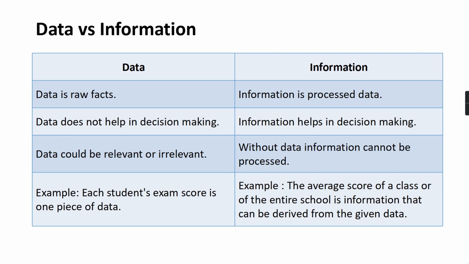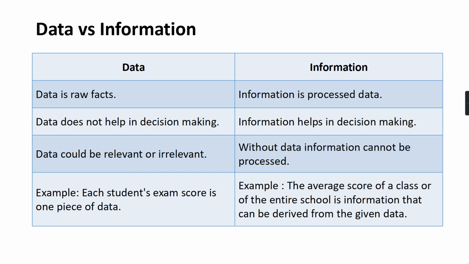This differentiation we already studied in chapter number 1 also, but once again, it is important to understand because when data is organized properly, it is known as information. So, processed data is known as information. Points are given as follows: data is raw facts. Marks of a student, they are raw facts. Mobile number of an employee, a raw fact. Then information is processed data. When you process the data properly, information is achieved.